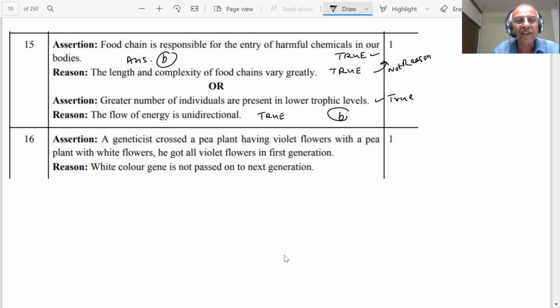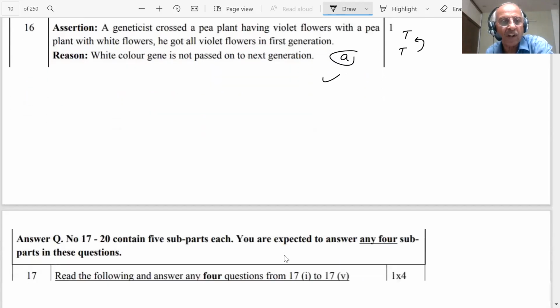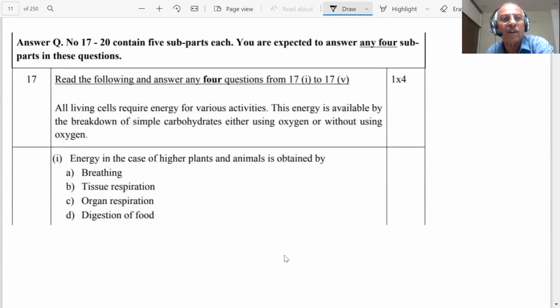A geneticist crossed a pea plant having violet flowers with a white pea plant, and he got all violet flowers in the first generation. That is true, student. White color genes are not passed on to the next generation. That is also true, so this is also the reason for this. The answer is A, student. So assertion and reasoning questions can be easily done on this basis. Read everything very clearly, student, and then answer the questions.